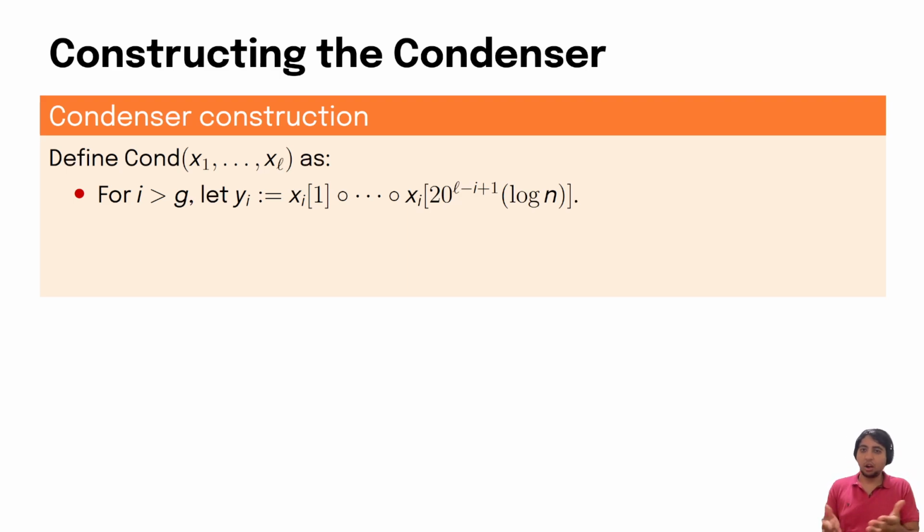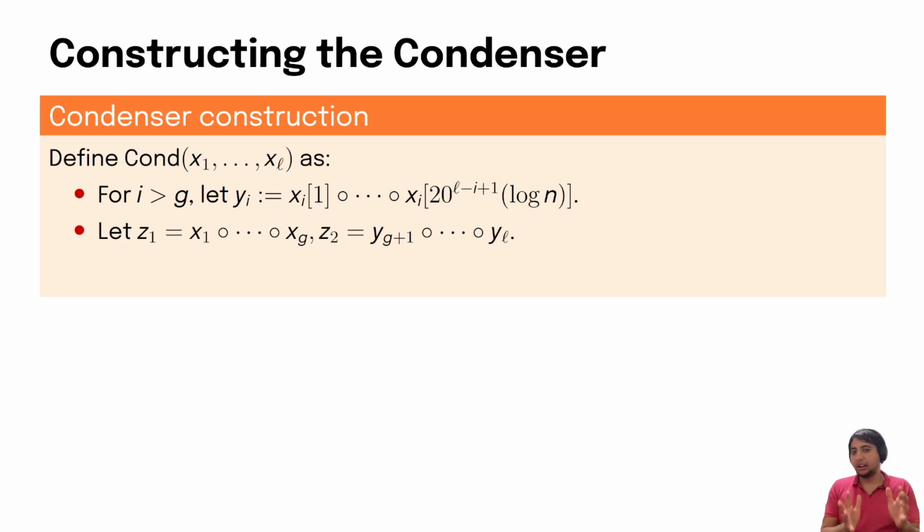So for the ith block, we will take a prefix of length 2 to the L minus i plus 1 times log n. We will then concatenate the first G blocks together, and we will concatenate these prefixes of the last L minus G blocks together and call these strings Z1 and Z2. We will then output 2Ext of Z1 and Z2.